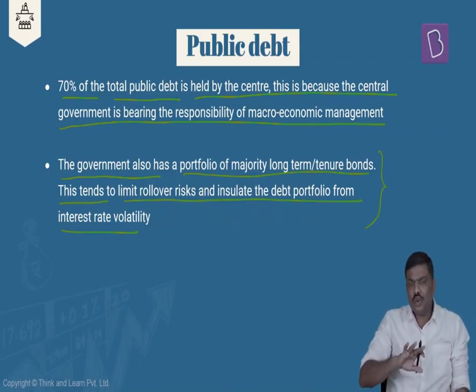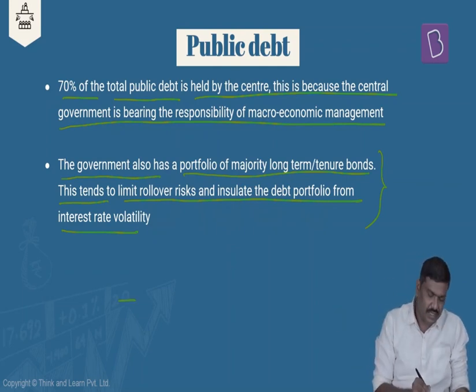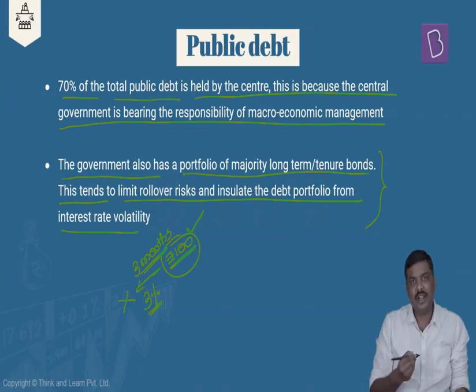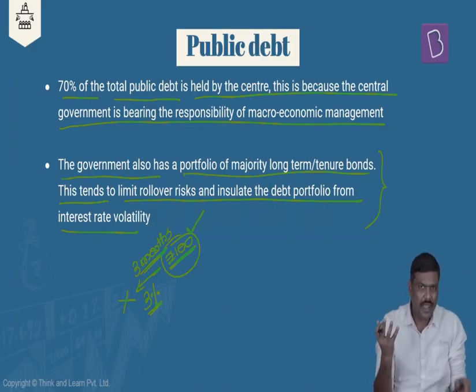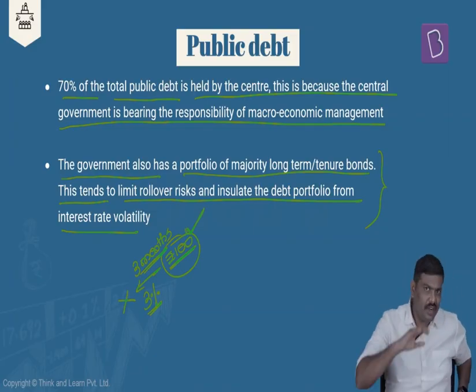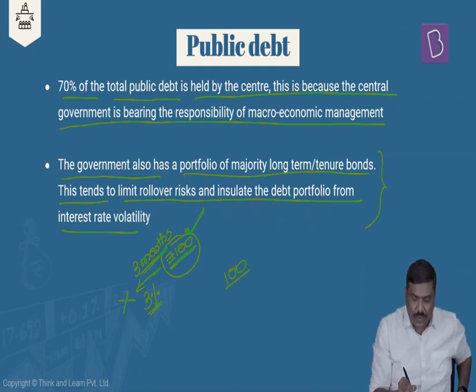So what is the meaning of it? So much technical language has been used here. Let me give a very simple example. Let's start with a very layman example, then we'll come back to government. Imagine here's a person, X. He has taken a 100 rupee loan today, and the rate of interest is, let's say, 3%. The tenure for which he has taken the loan is, let's say, 3 months. So after 3 months is over, he has to repay this 100 rupees, but he still needs 100 rupees. He has some use of this asset, so he will borrow 100 rupees again after 3 months.